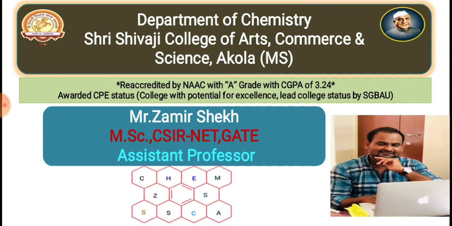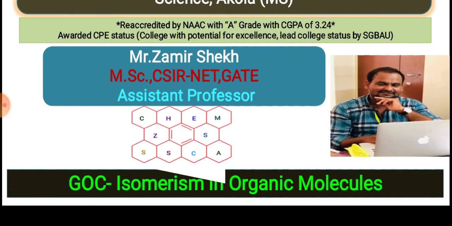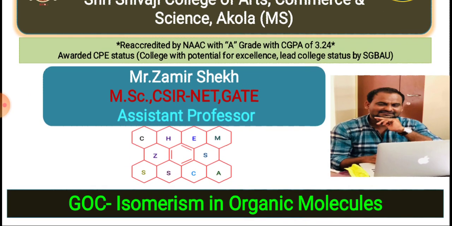Today I am going to discuss one of the renowned topics in organic chemistry, or we can say a topic in general organic chemistry, that is isomerism in organic molecules.